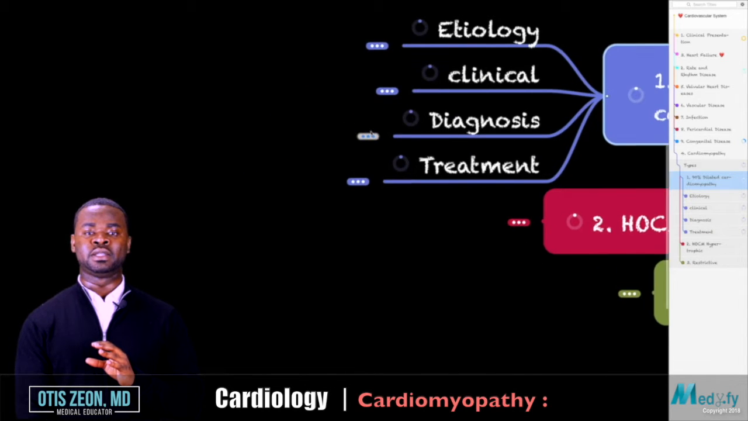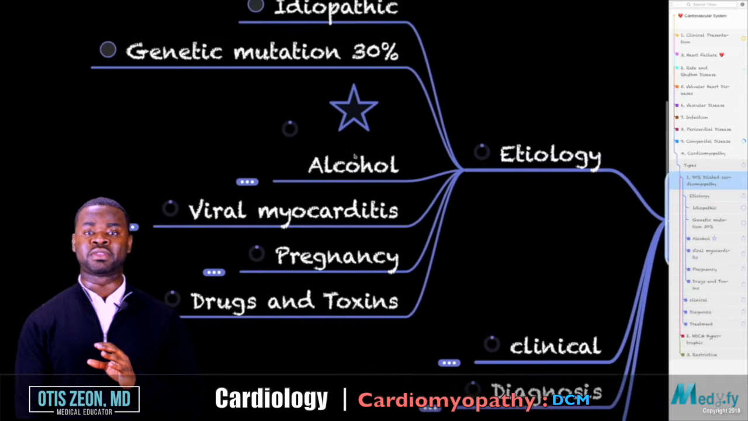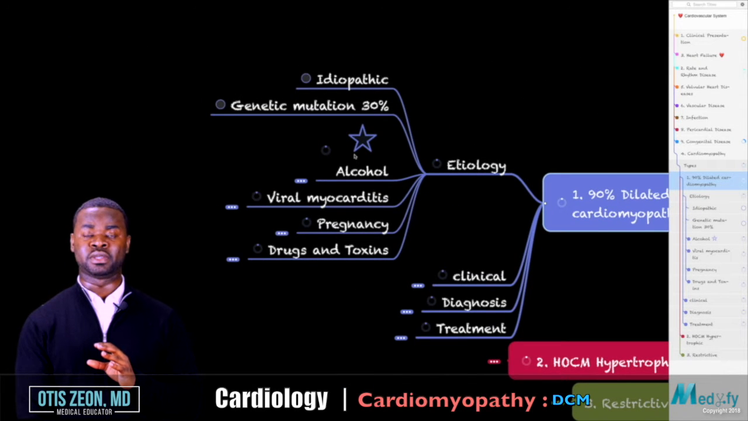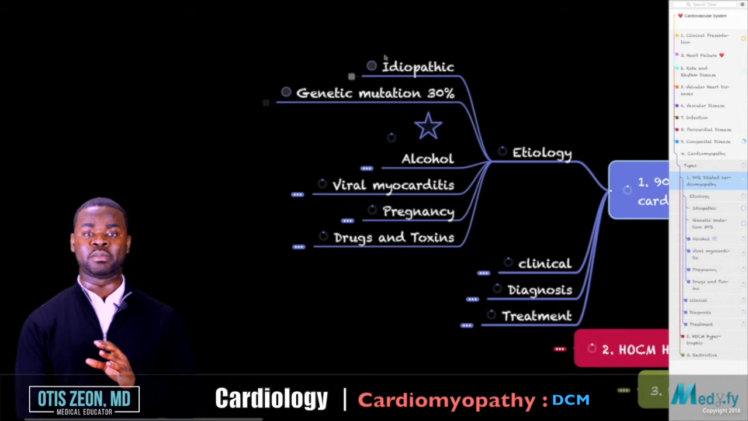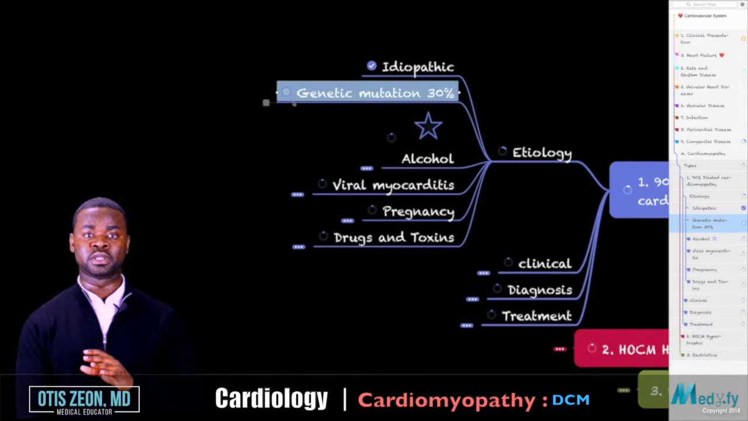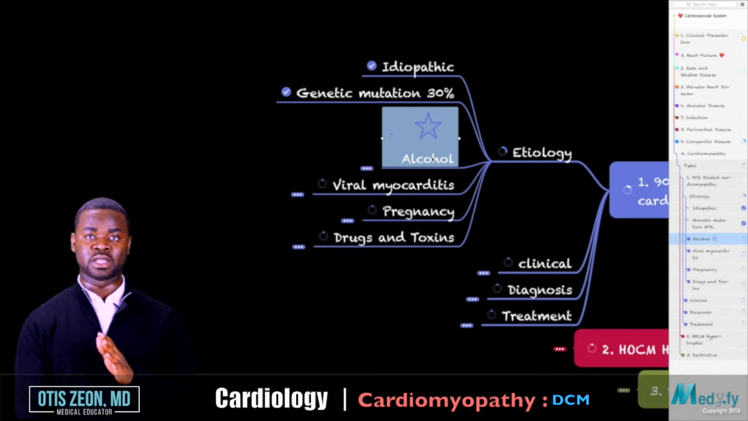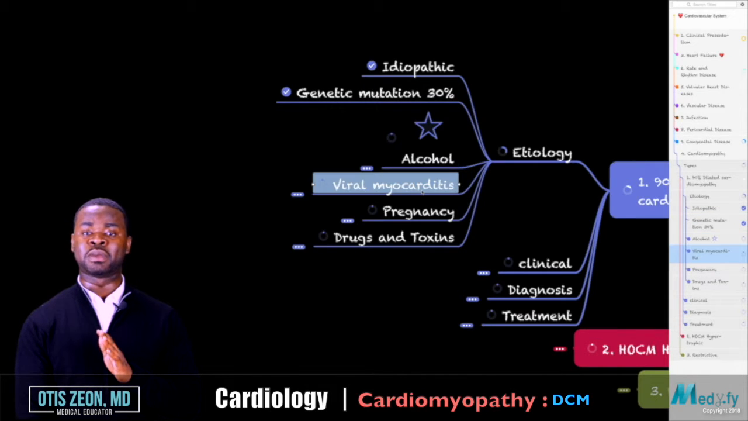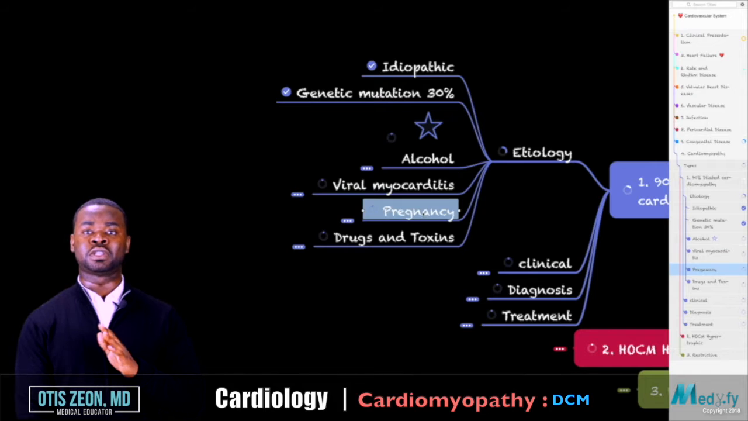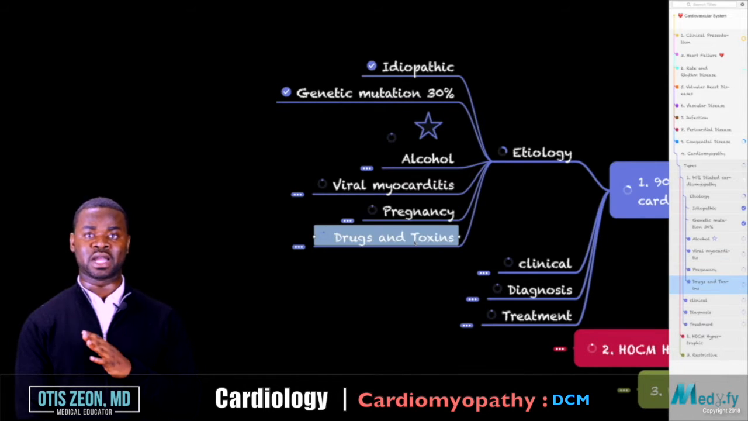In dilated, there are a lot of things that may cause dilated cardiomyopathy. In most cases, it's idiopathic. We say there's a strong genetic mutation component to this, and then we have some other things that are caused by the person or by the hospital. Alcohol is extremely important. As you can see, there's a star here. Viral myocarditis can cause this. Physiologic changes in pregnancy can cause dilated cardiomyopathy, and drugs and other toxins.